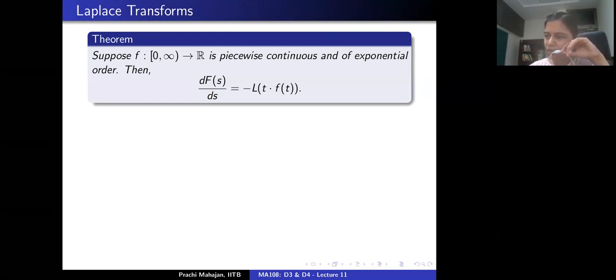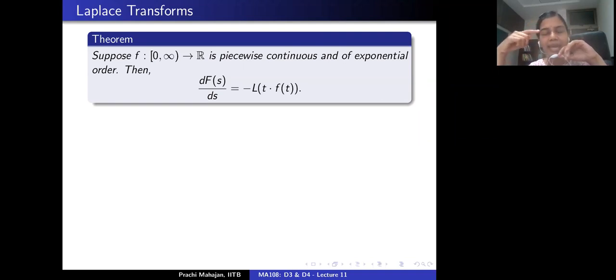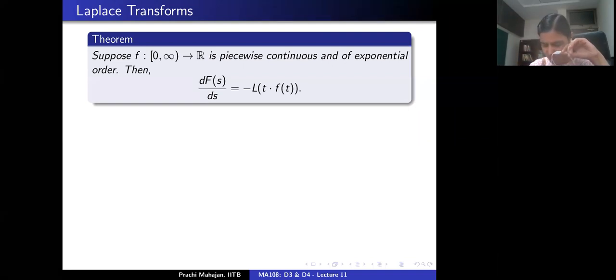And what am I doing here? Differentiating the Laplace transform, right? So what is this theorem saying? That differentiating the Laplace transform corresponds to multiplying the original function by minus t. I'll repeat one more time. Differentiating the Laplace transform in the s domain corresponds to multiplying the original function in the t domain by minus t. Correct? Is that okay?